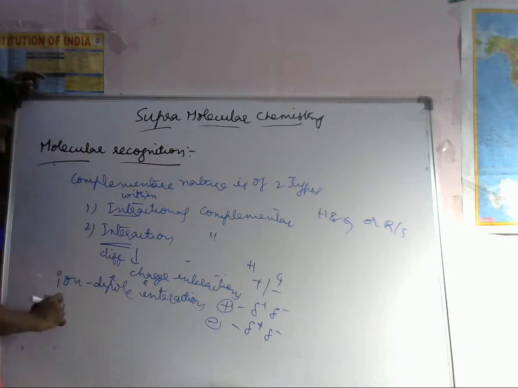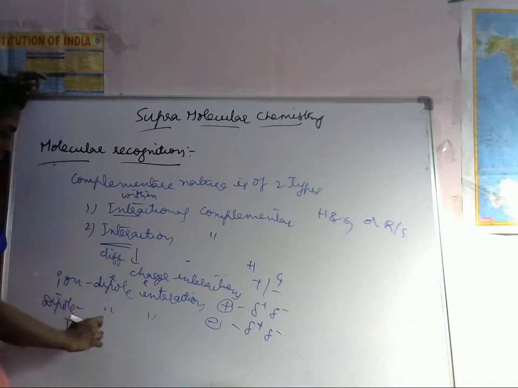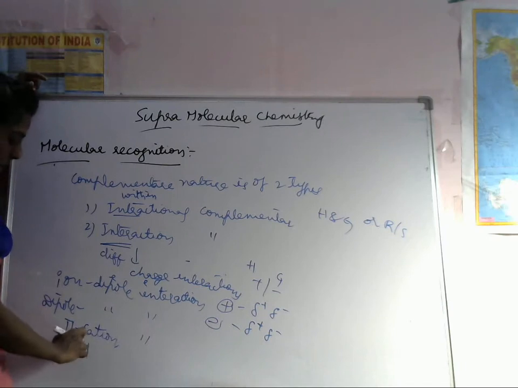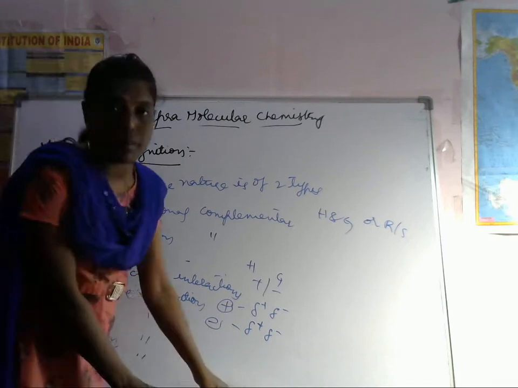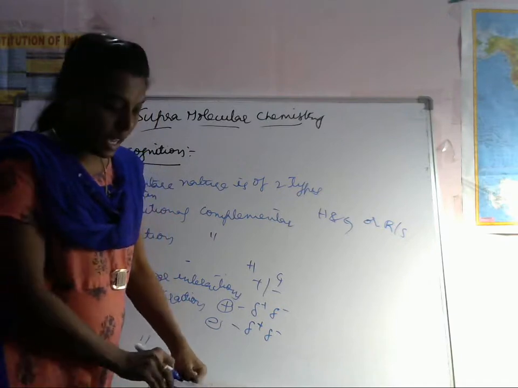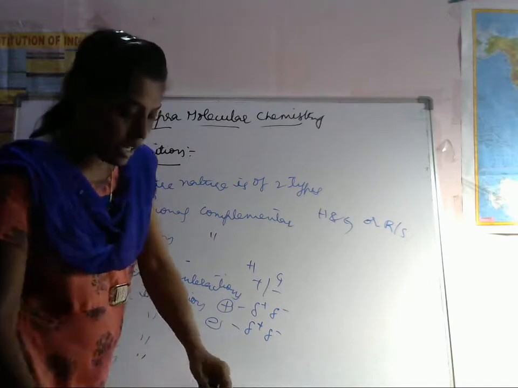Dipole interactions are also present, and pi cation interactions and pi anion interactions will be there.